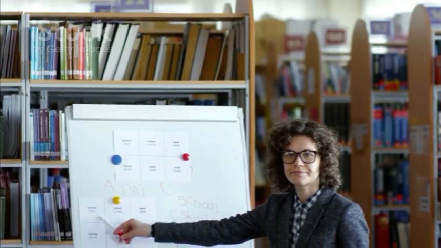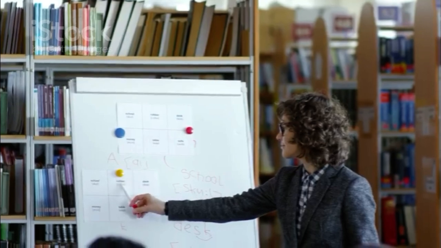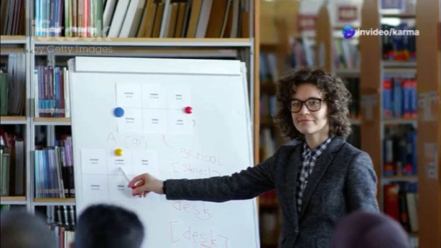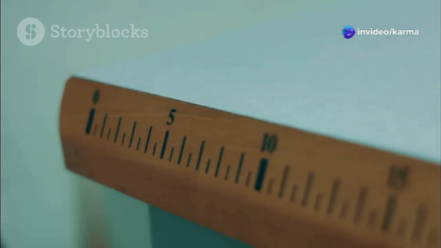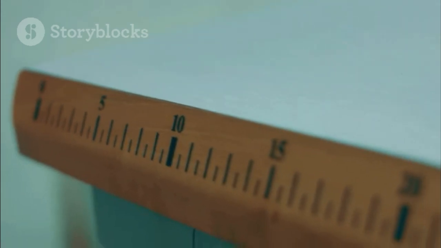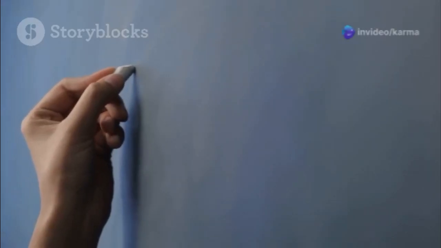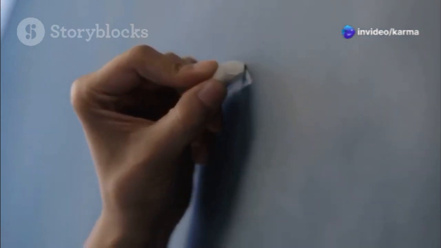To truly grasp the power of vectors, we must first understand their two defining characteristics: magnitude and direction. Magnitude, represented by the length of the vector arrow, tells us how much of something we have. For example, the speed of our spaceship is its magnitude of velocity. Direction, indicated by the way the arrow points, tells us which way the quantity is acting.